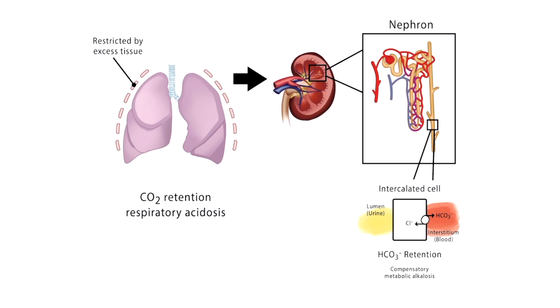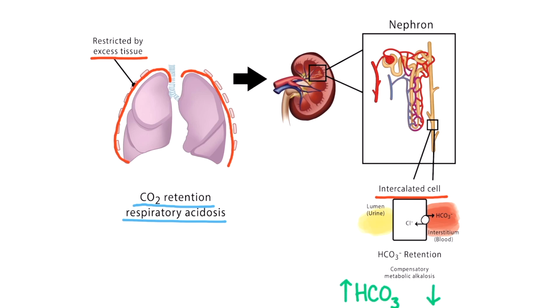On the left, we have shown how excess tissue restricts the thoracic cavity. The lungs have a difficult time expanding, which leads to carbon dioxide retention and a chronic respiratory acidosis. Now, since our initial acid-base status change is from the respiratory system, the compensation has to occur in the metabolic system. The process for this compensation occurs at the intercalated cells in the collecting duct of a nephron. The kidneys try to maintain a normal pH by increasing bicarbonate retention and decreasing chloride reabsorption.